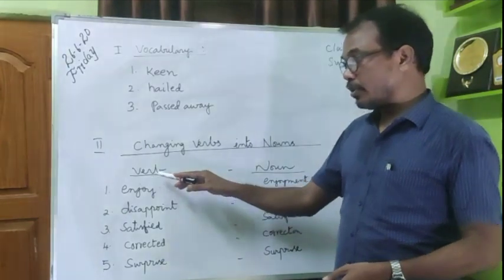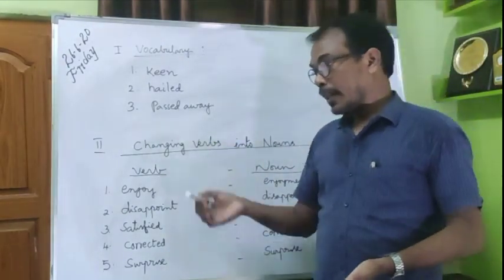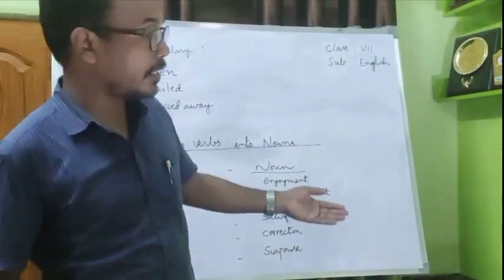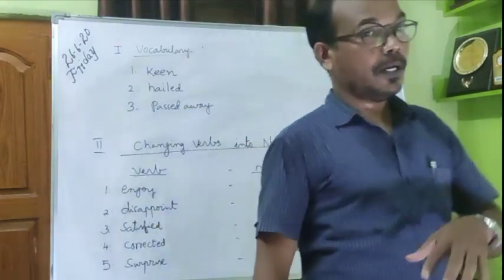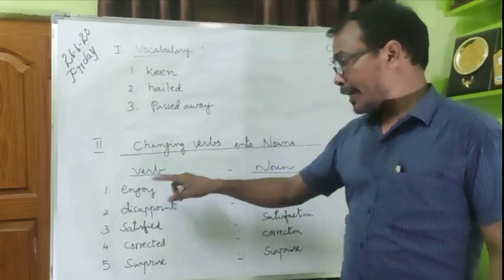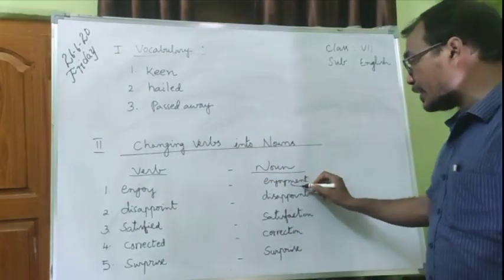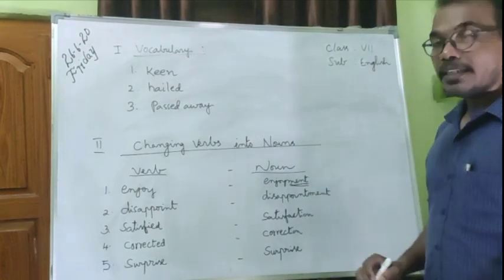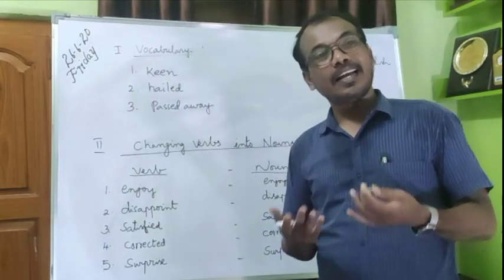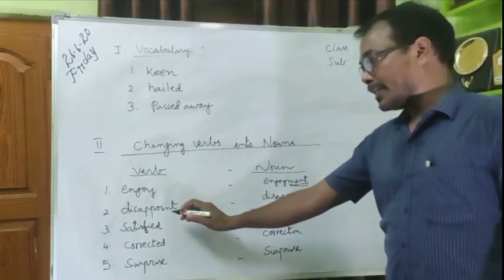This class you are going to learn how to change verbs into nouns, noun formations. Simple. You need to understand some prefixes and suffixes. Especially suffixes are used to make verbs into nouns. Okay, see, enjoy. What is the noun form? Enjoyment. What is added here? M-E-N-T. So ment is a suffix. Just by adding some suffixes to verbs, you can get nouns. Did you understand? So enjoy and enjoyment.